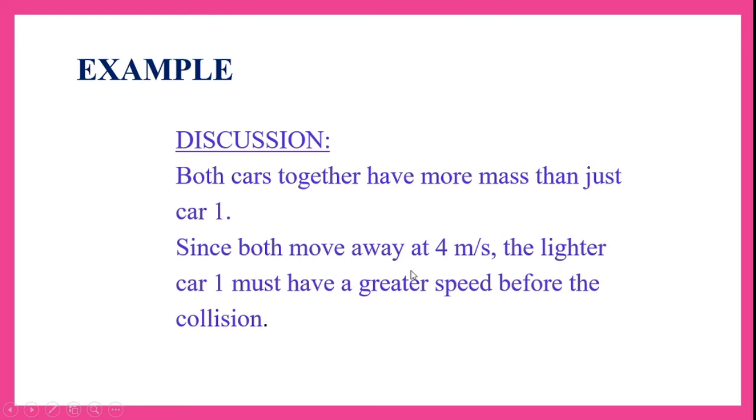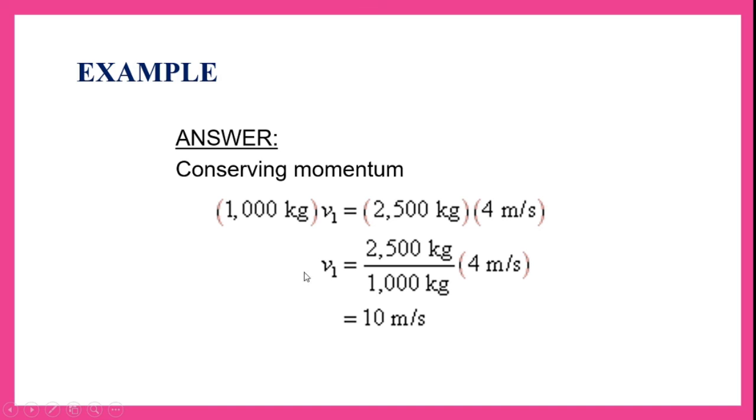So the first car's velocity is 10 meters per second, but after the hit, both are moving at 4 meters per second. Even though the second car, the SUV, is heavier, because of the hit it is able to move at 4 meters per second, which means the first car must have been traveling at a very high speed.